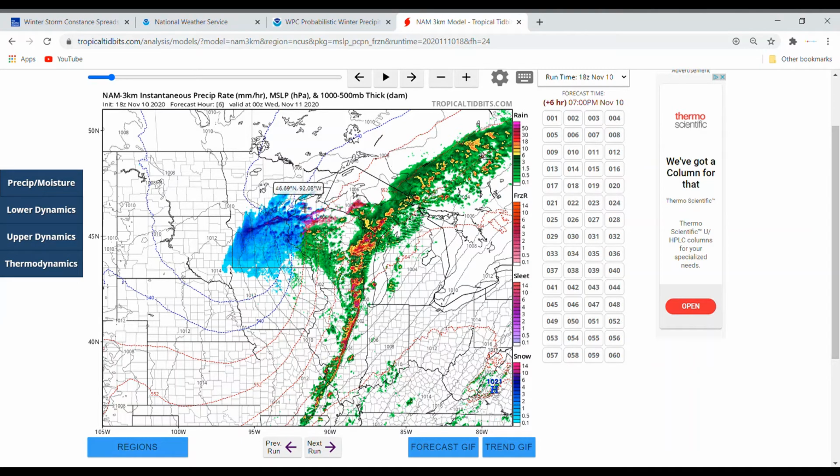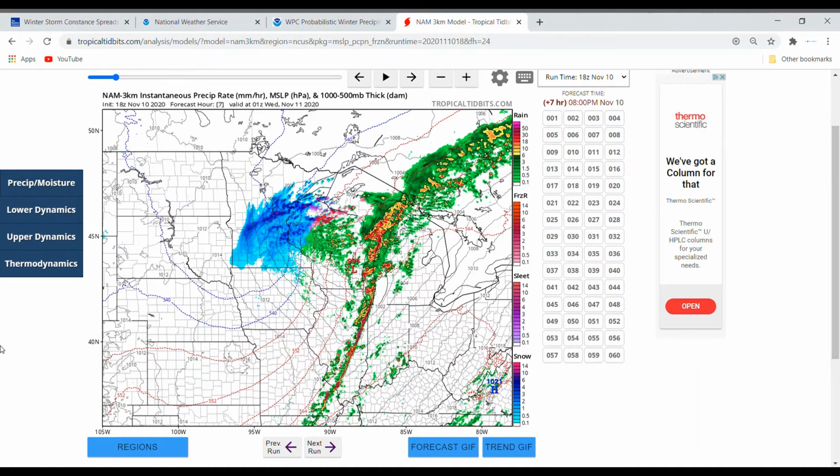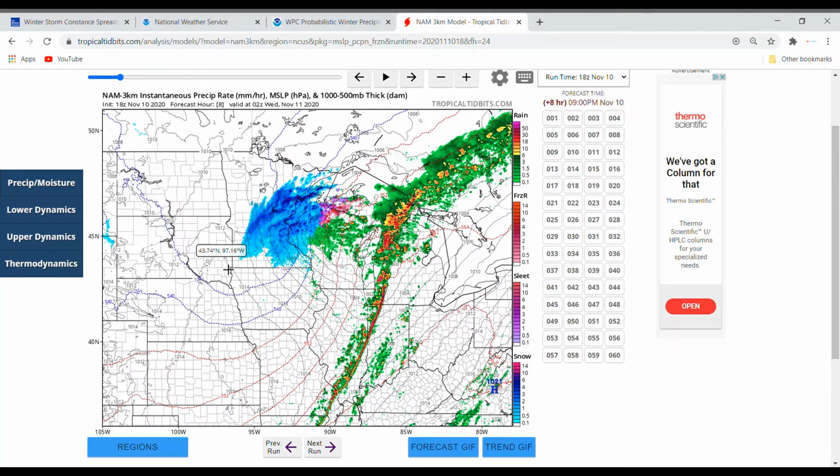So now we're starting to get snow into parts of Wisconsin, all the way back into South Dakota and Iowa, but those pinks of the snow are very uncommon at this point. Freezing rain starting to come back in Wisconsin and Michigan. Then we see a higher freezing rain risk in Wisconsin now. That snow still pretty much moderate across the board.